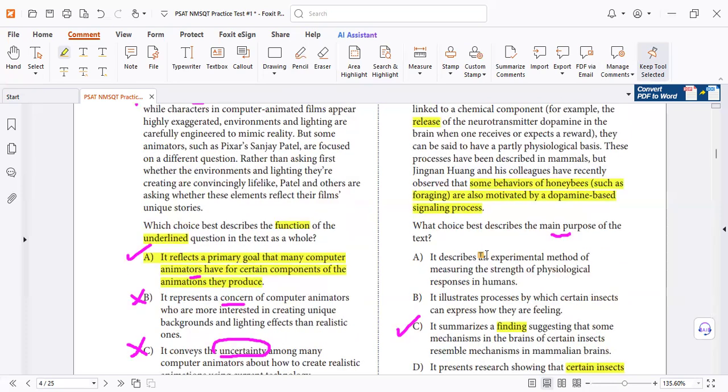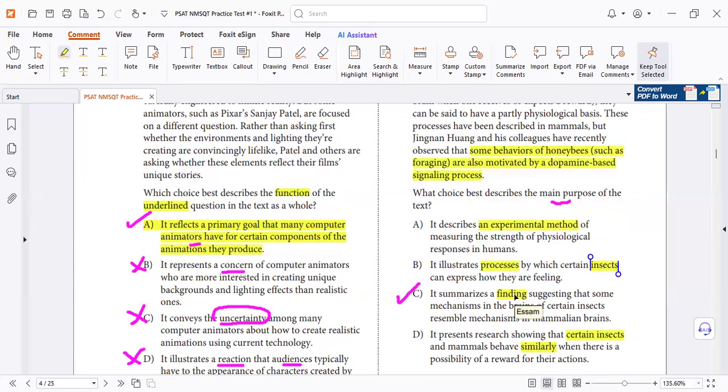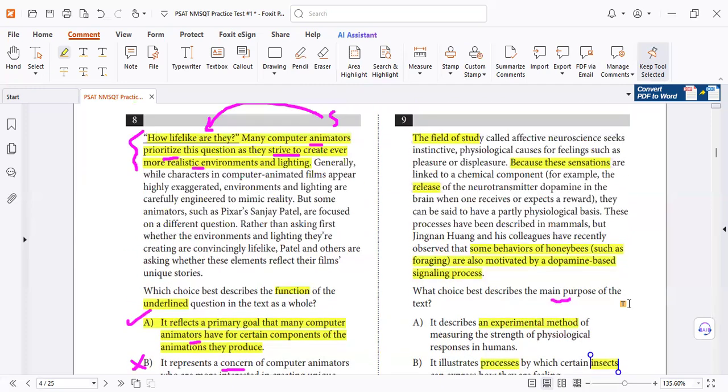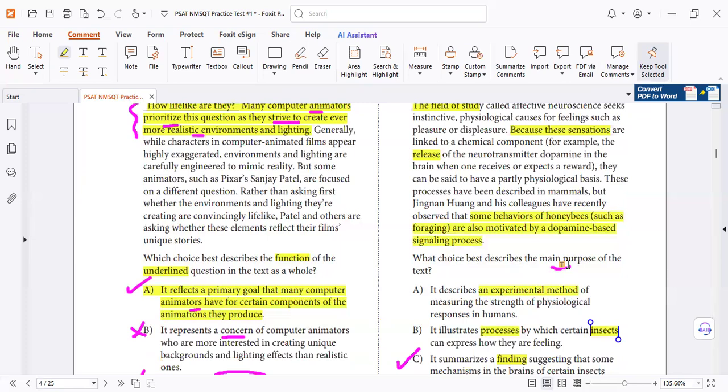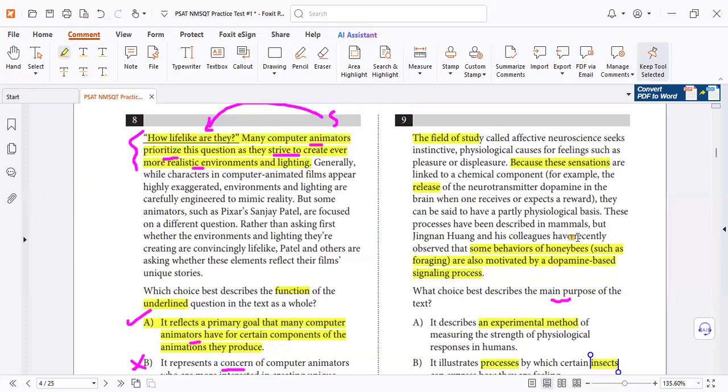Is all the text about the method? How did they collect information? No. Is all the text about the processes the insects can use to express? No. So we're talking about a finding and implications about this finding. That's all. So for the main purpose, focus on the first sentence and last sentence, and that will help you.